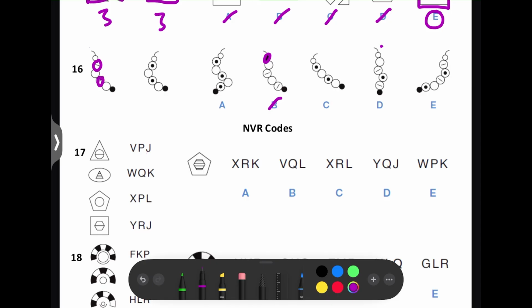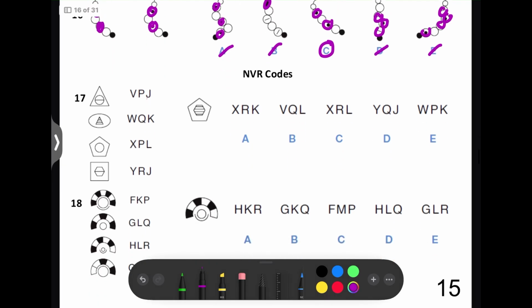So these 2 both have a line in, and these 2 both have a black dot in them. So there's only 2, so we can rule out A because there's 1, 2, 3 here. And we can rule out D because there's 1, 2, 3 here. And we can rule out E because there's 1, 2, 3, 4 here. So the answer's got to be C. So there's only 1, 2 here.